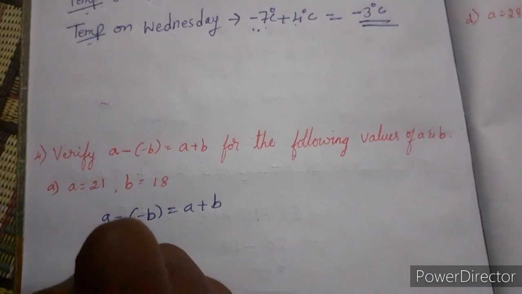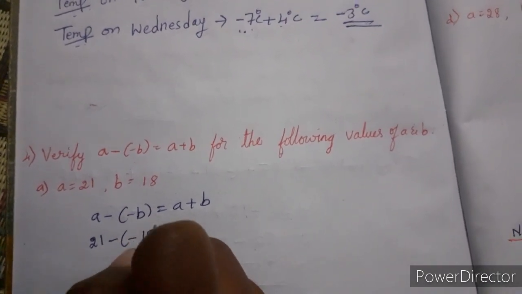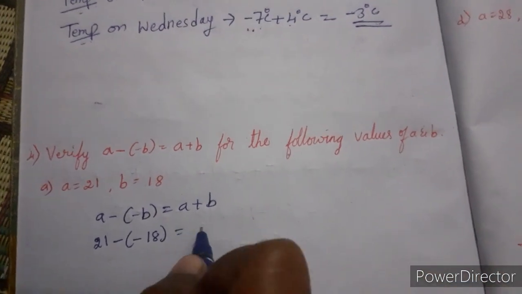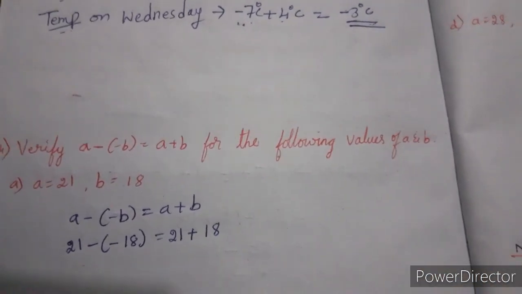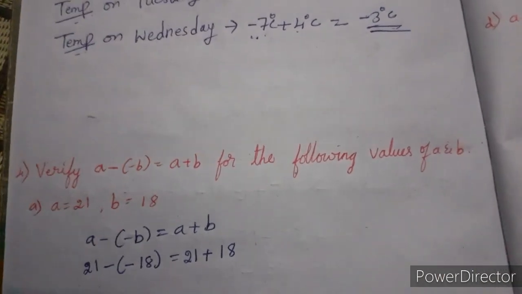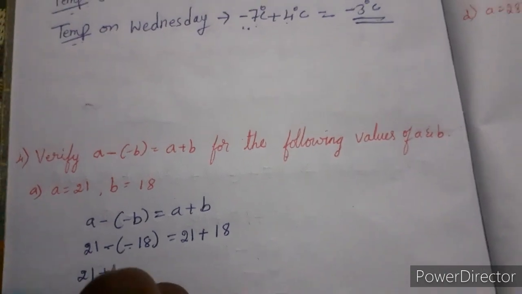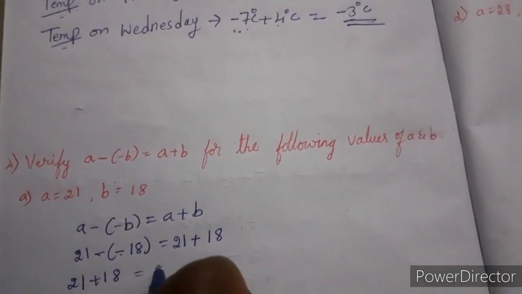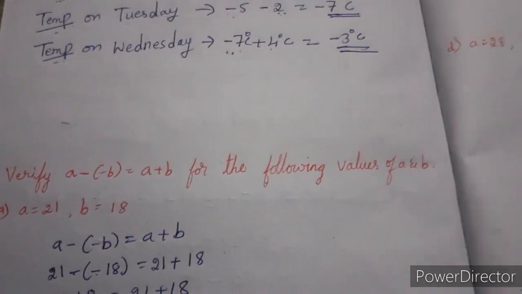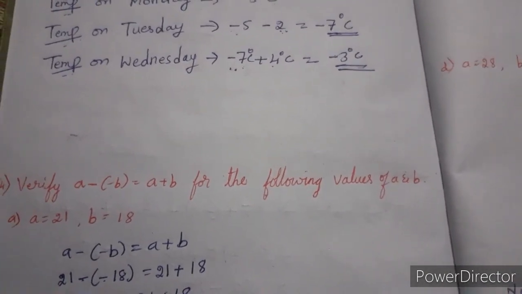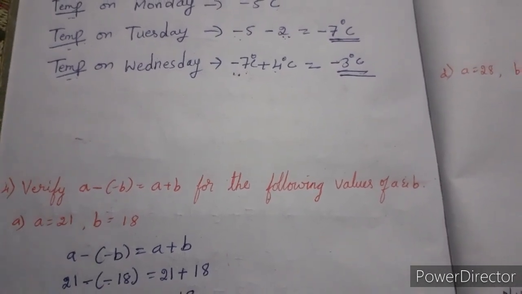A is equal to 21, minus of minus b is equal to 18. So a minus of minus b is equal to a plus b, just substitution. Then 21 minus into minus is plus 18. 21 plus 18, just add it. 1 plus 8, 9. 2 plus 1, 3.